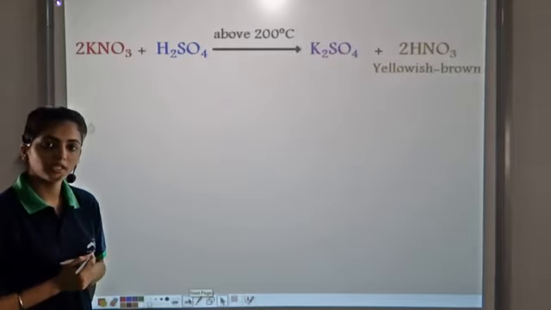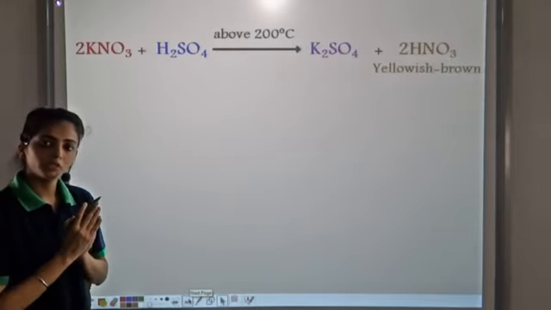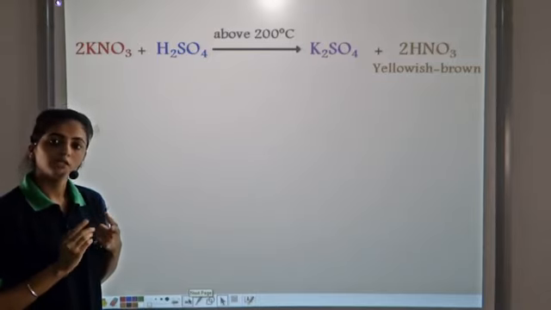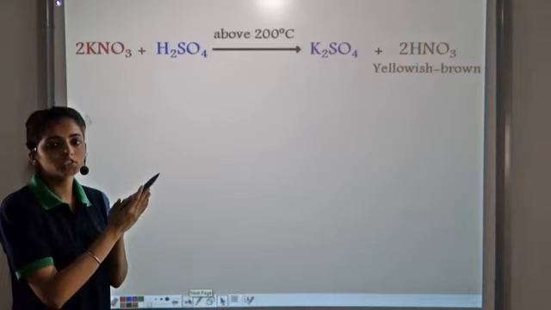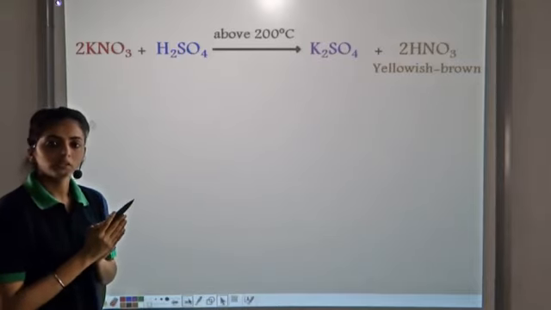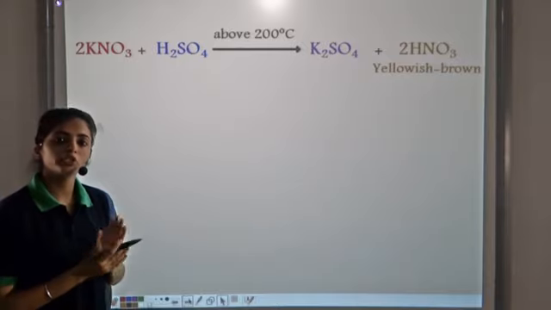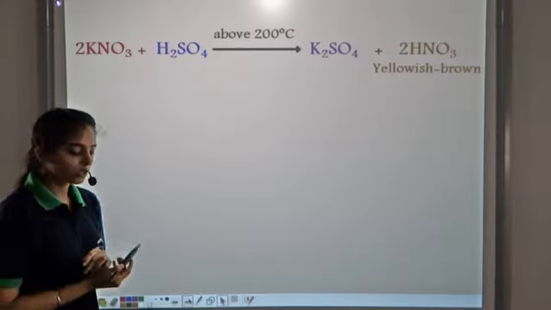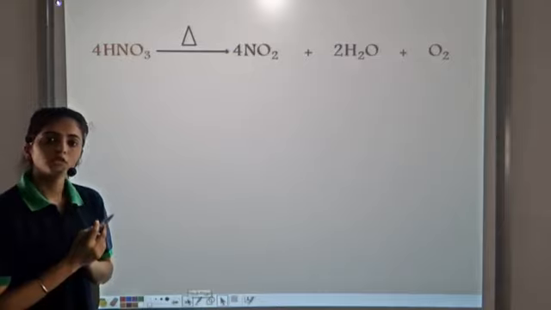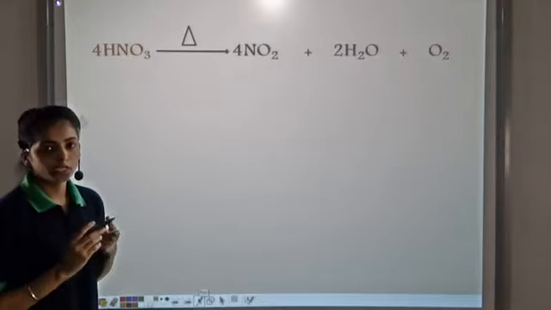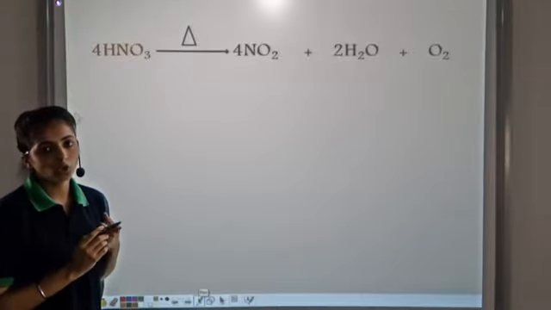So this is the reaction taking place that we had seen. Potassium nitrate reacts with sulfuric acid. One salt plus one acid gives another salt and another acid. The nitric acid obtained in this case is slightly yellowish brown in color. This is because HNO3 decomposes in the presence of heat to form NO2, H2O and oxygen.